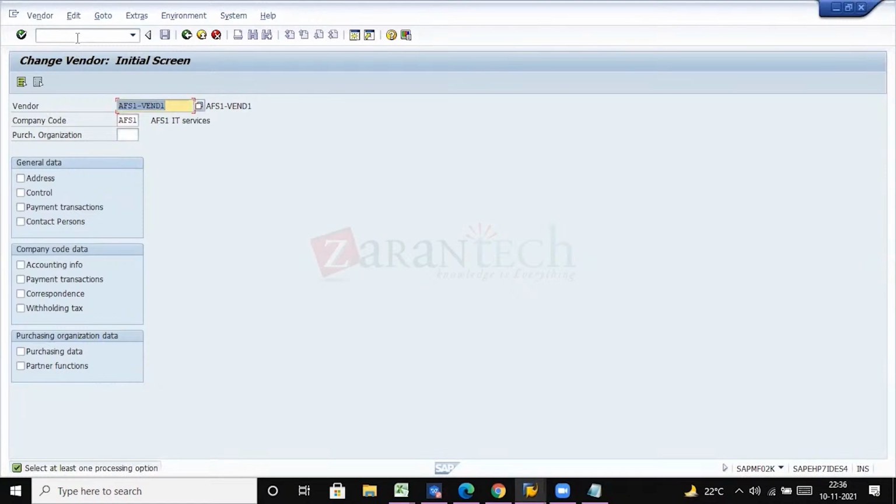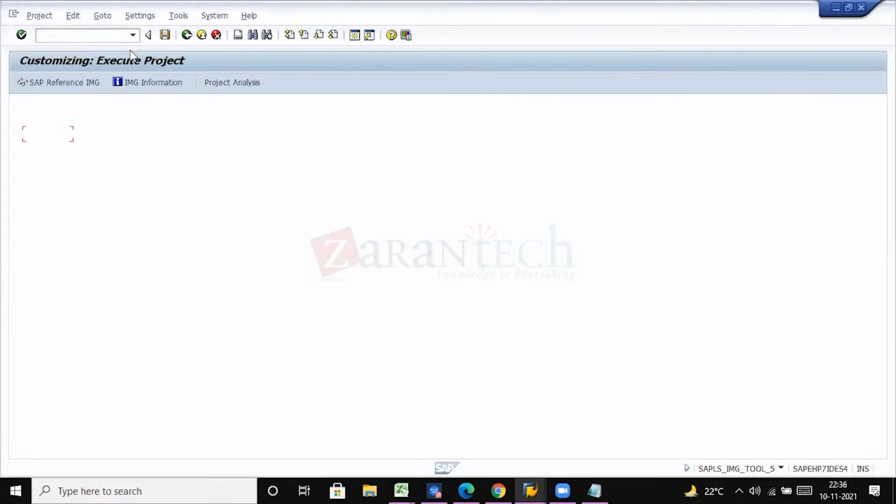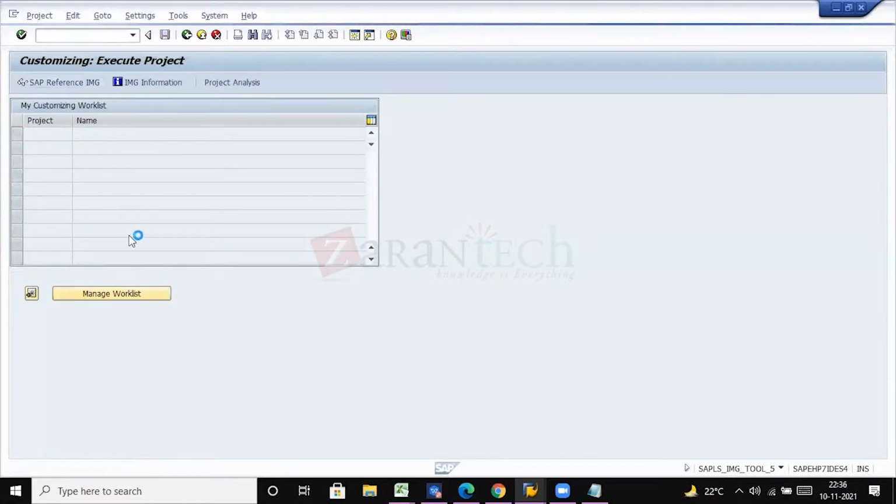You observe the case, right? I'm trying to show you how it is before activation and after activation. Are you following, guys? Yes, ma'am. So let's move on to the activation part of withholding tax.